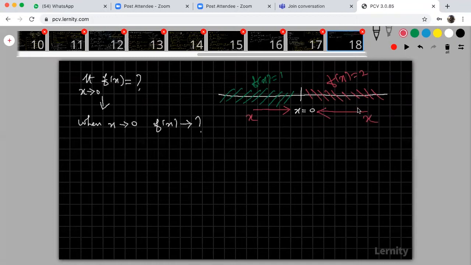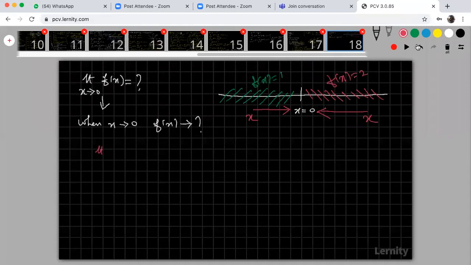Please try to understand. Your x is approaching 0 means you can take x values from negative values to 0, and from positive values decreasing to 0. So when x tends to 0, what is the limit of f of x? If these two limits are equal, then that is the limit value. So therefore, this situation can be written as